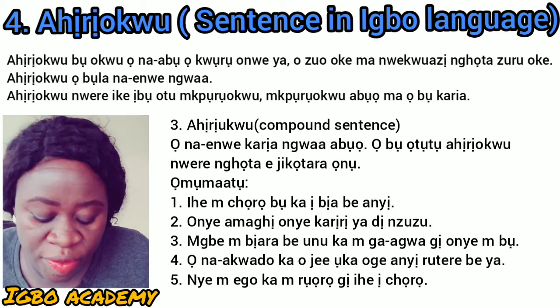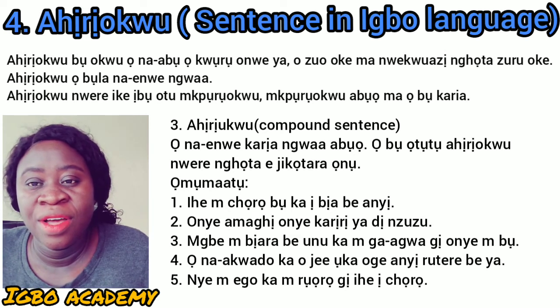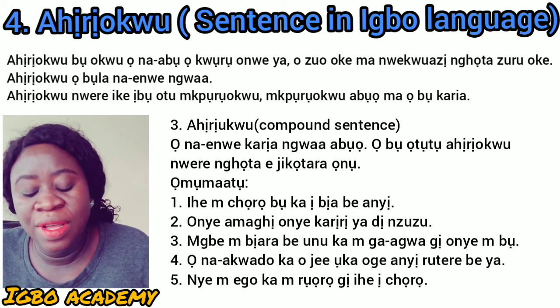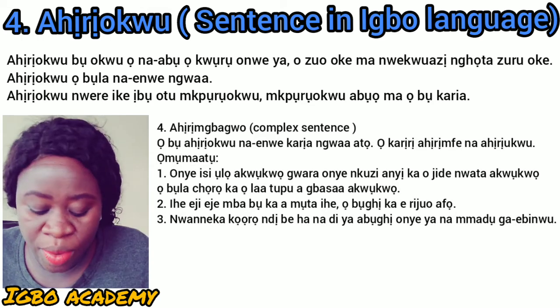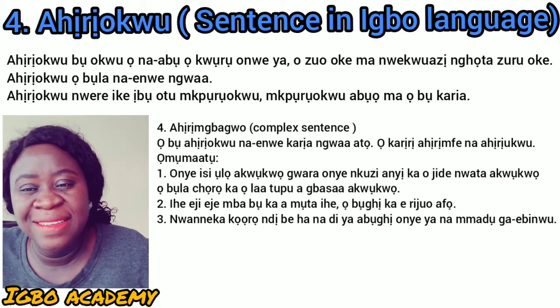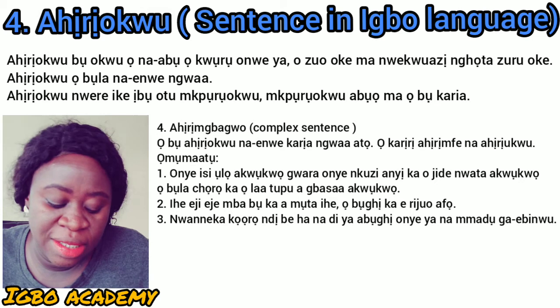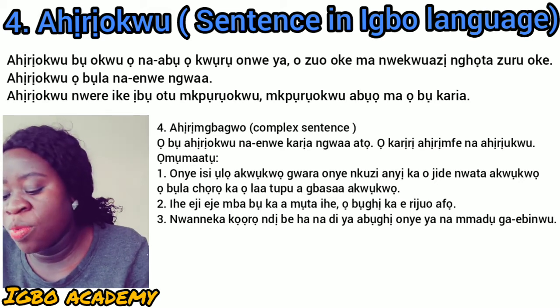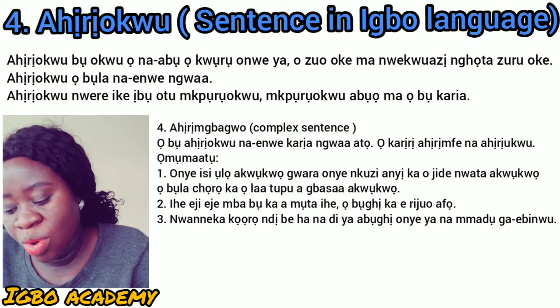So number 4, the last but not the least of the types of sentence in Igbo language is Ahịrịokwu. Ahịrịokwu is also called complex sentence in English language. Ahịrịokwu bụ ahịrịokwu na-enwekarị ngwa atọ.